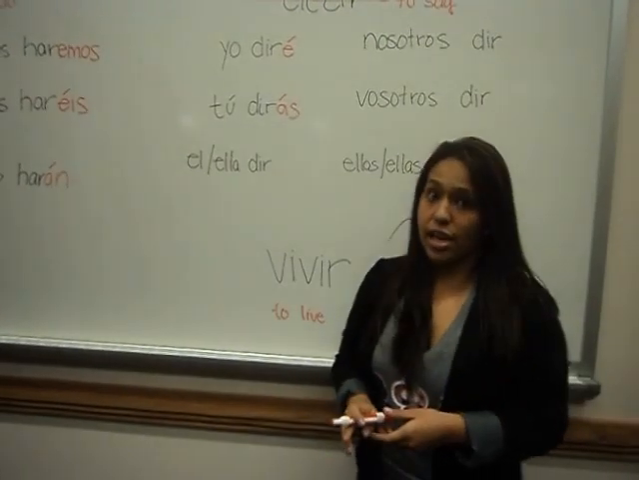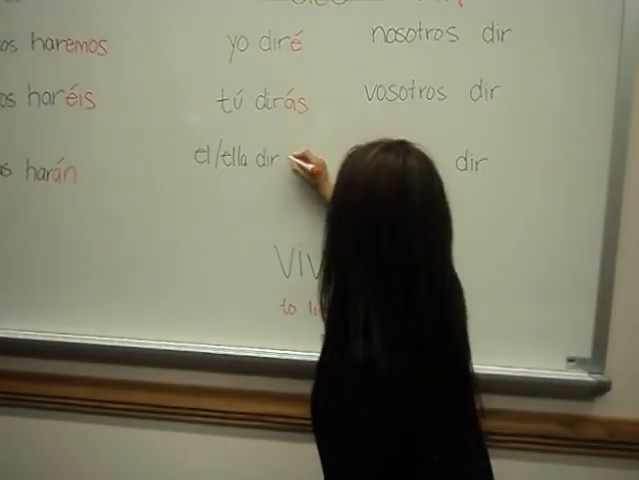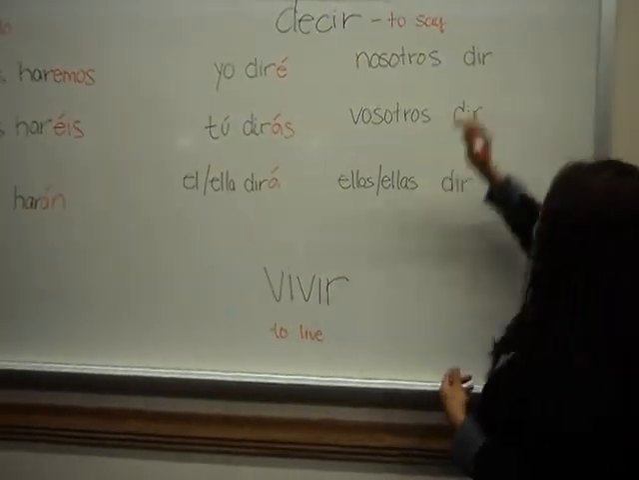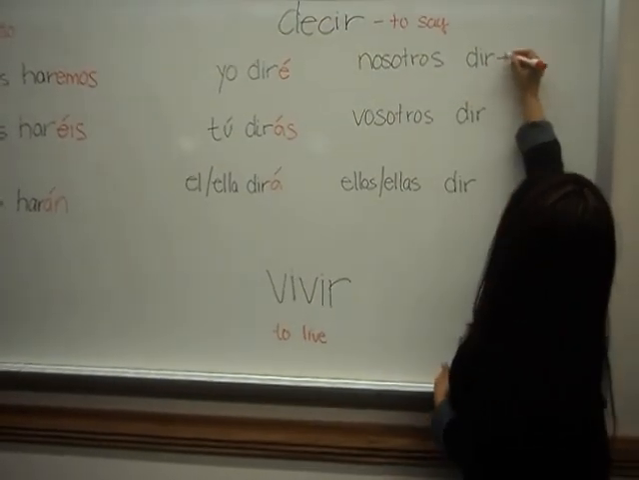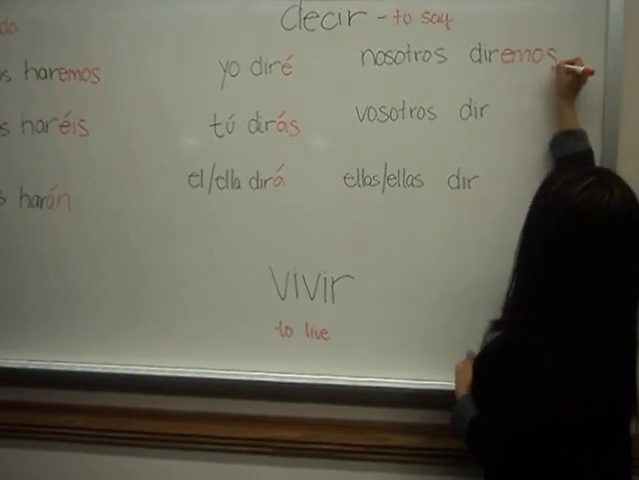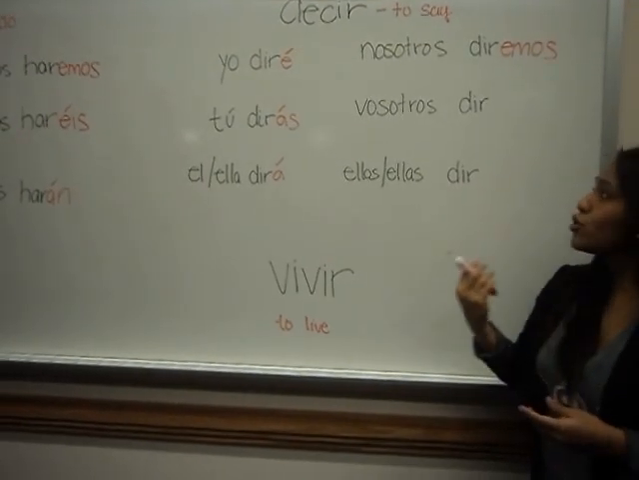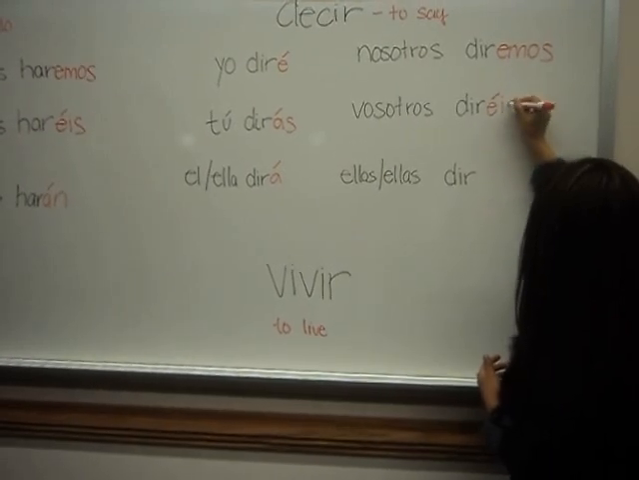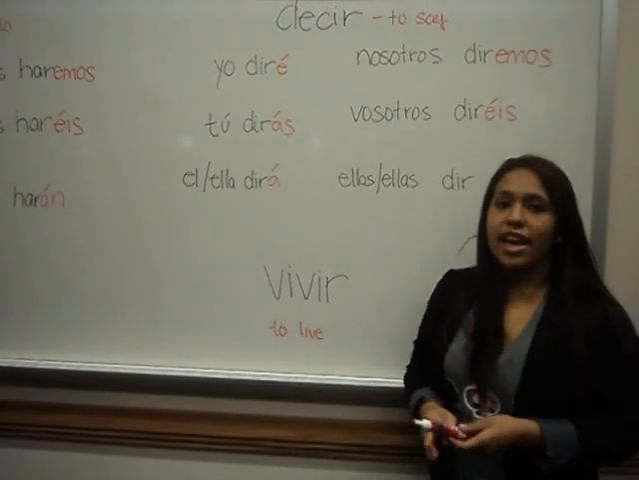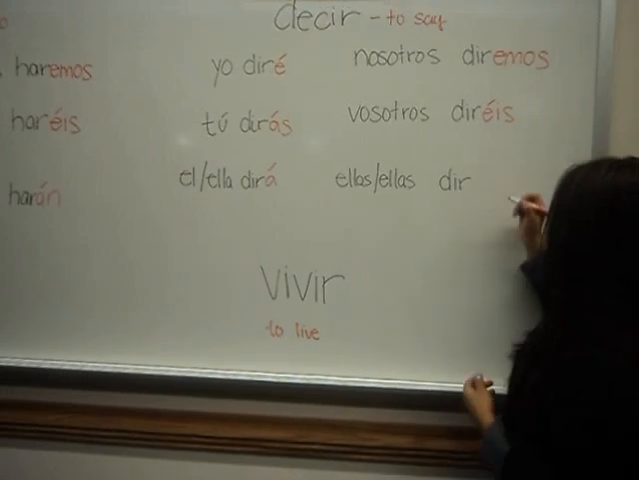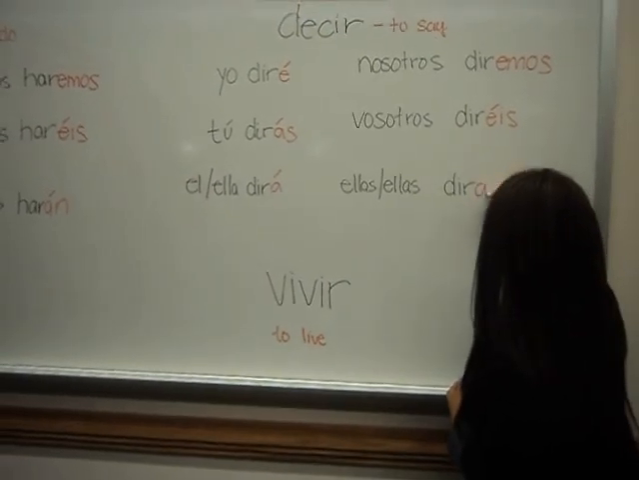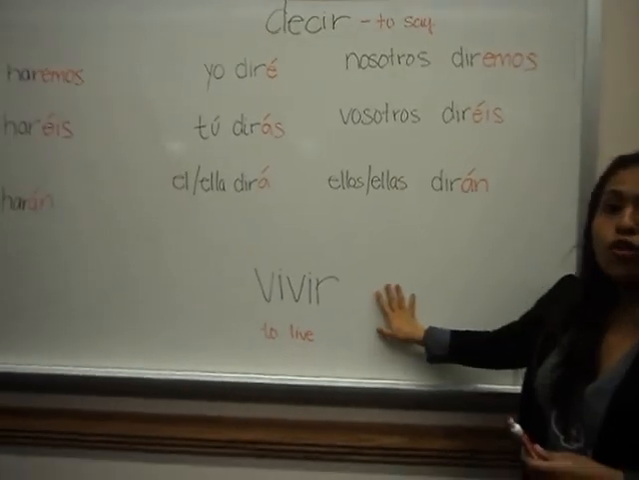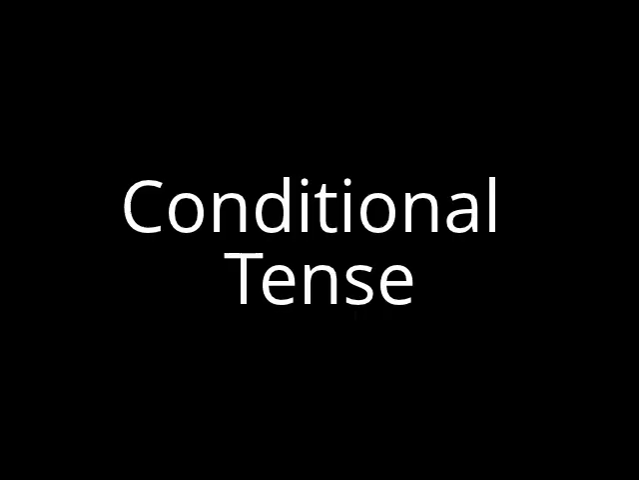He or she will say, él o ella dirá. We will say, nosotros diremos. In Spain, vosotros diréis. And then they will say, ellos o ellas dirán. Again, we're going to look over regular IR verbs.